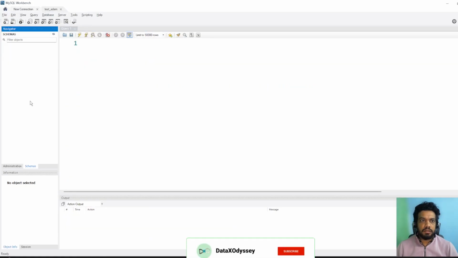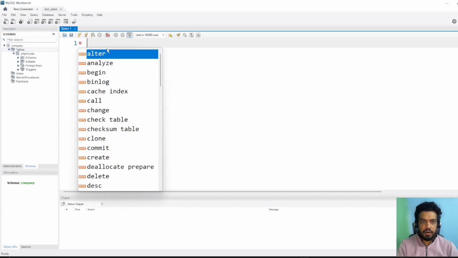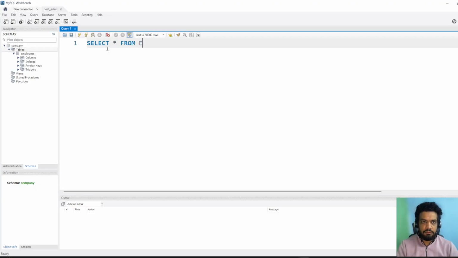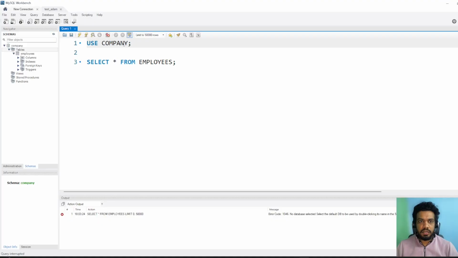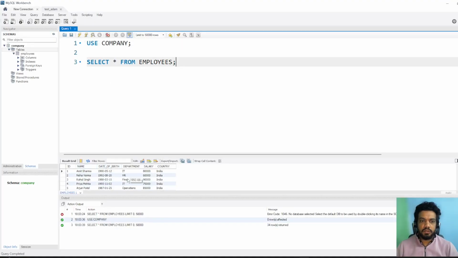Let's go back to the Adam connection and refresh it. Now you can see the company database is there and the table is also there. If I run the select command, select star from employees, okay, no database selected. Remember as we did, first we need to write use company, which database we are using, and run it. Now if I run this command, it would work. So we got this data.